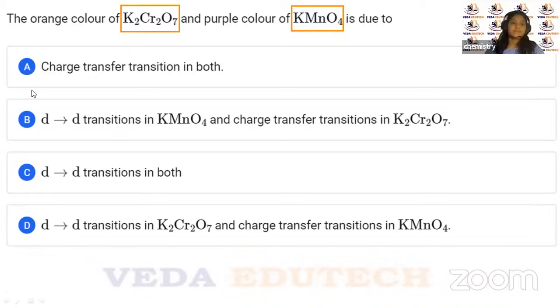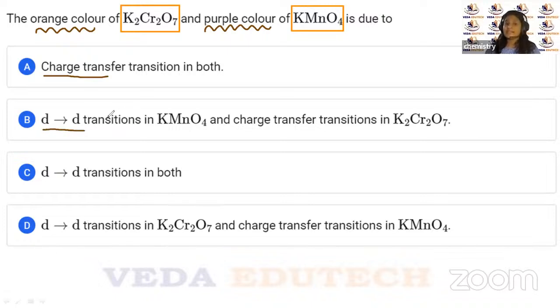So here, what is being asked to us? It is asked about orange color and purple color. So you know that color is because of unpaired electrons, but there are some things written: charge transfer, another is d-d transition.